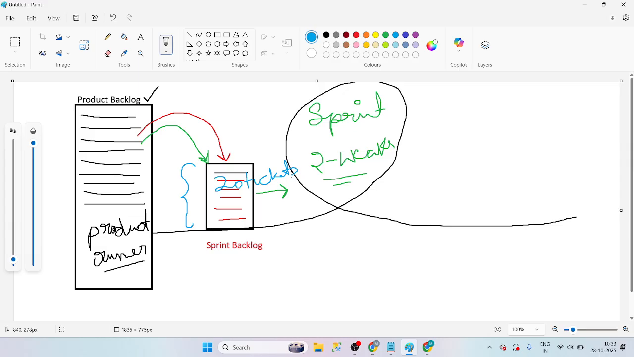Avinash, so let's say the product owner gives us 20 tickets. For how many weeks? 2 weeks, yeah, we can complete. But I have a team of one person. Can he complete? No, not possible. So that's capacity planning.